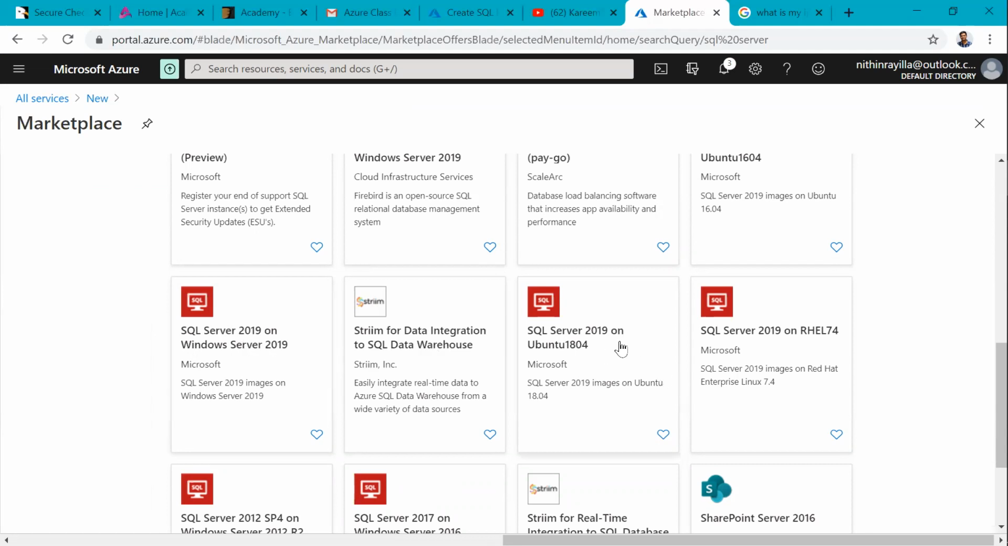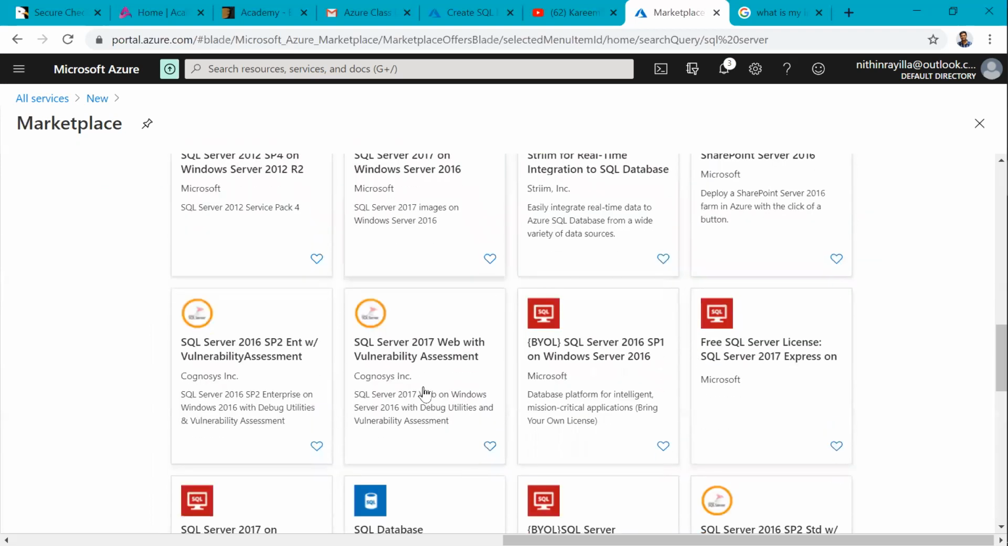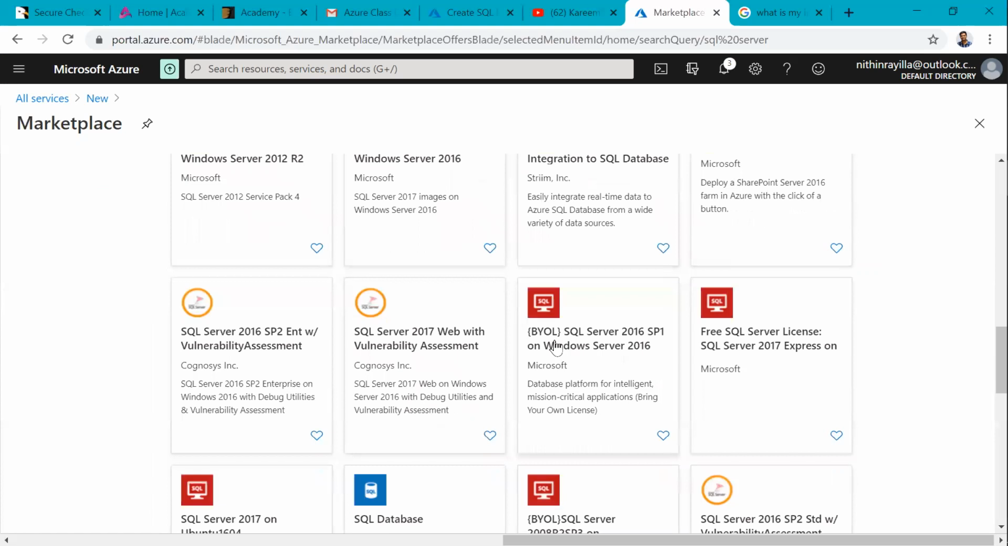See, SQL Server 2019 on Ubuntu, like this here. 2017 means any version we can choose here, depending on our requirements. Means that same thing, a cost difference is there. Here one more option is there, BYOL, bring your own license. Suppose if you already have a license, no need to pay the full amount again. Almost 49% of the cost is reduced.